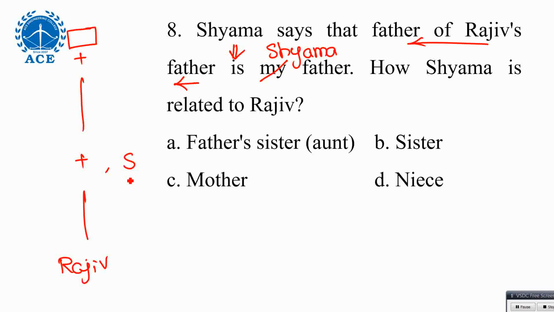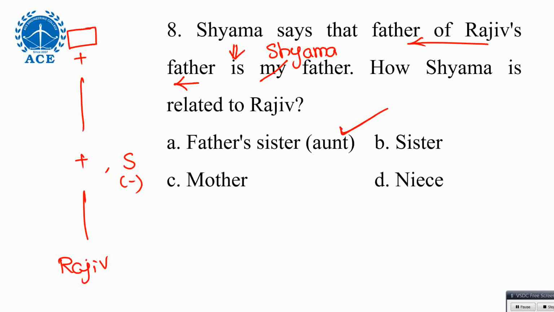Shama, at least with the options we can see female. With the name or with the options sister, niece, mother, aunt, that indicates that Shama is nothing but female. So yes, Shama's father and Rajiv's father are both same. So Rajiv's father and Shama are siblings. Now how is Shama related to Rajiv? Father's sister, aunt. Option A.